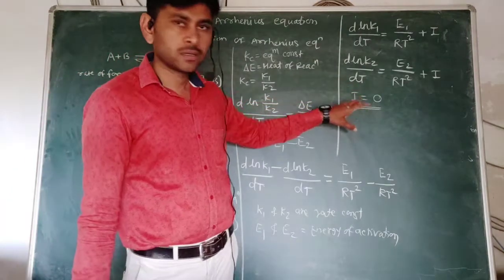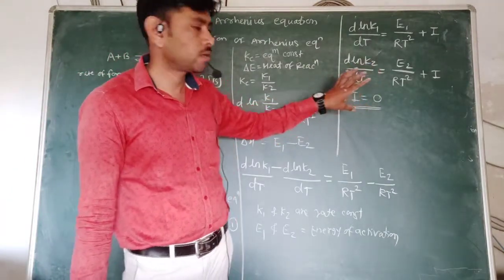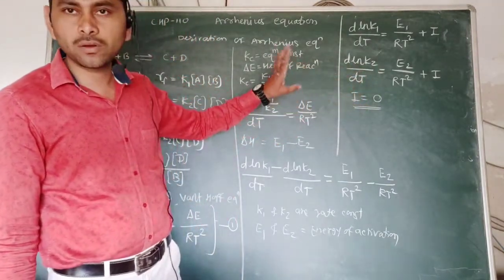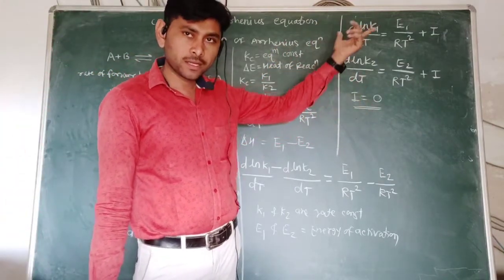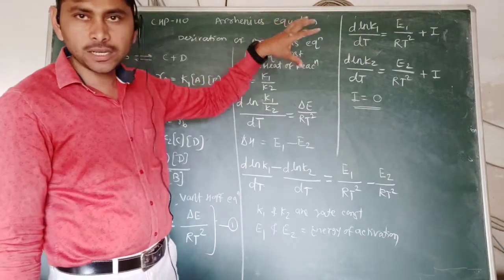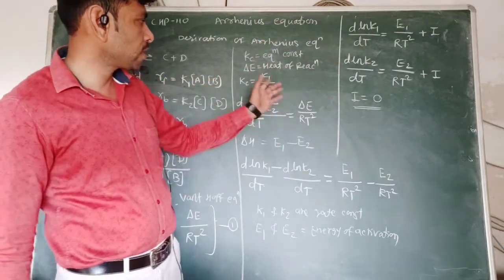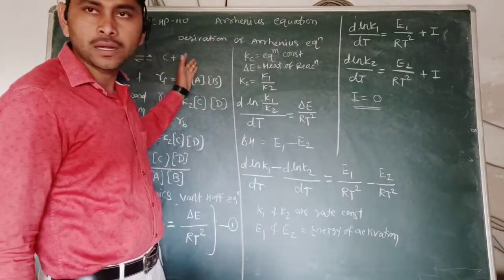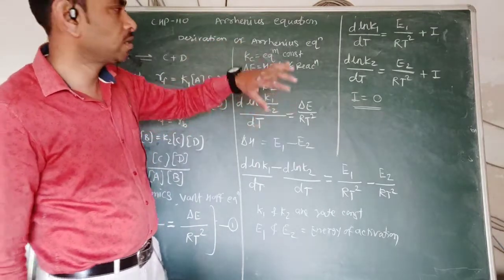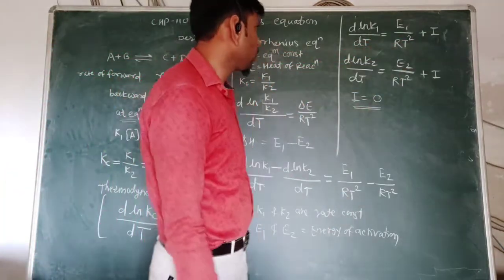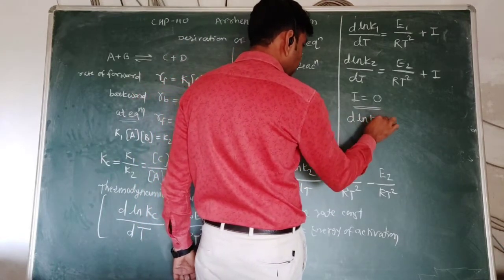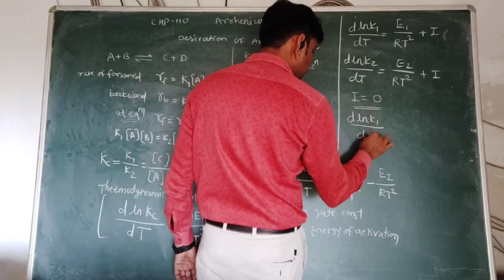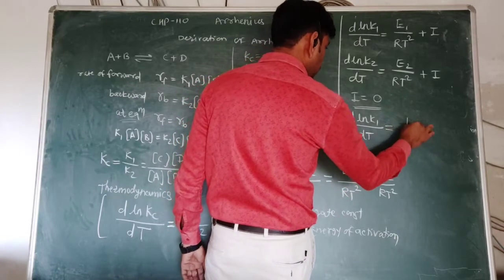Activated complex, in this case we are not considering the collision theory or activated complex, so I is equal to 0 for the complex formation, intermediate form there, because we are considering here reactant and product and not the intermediate.